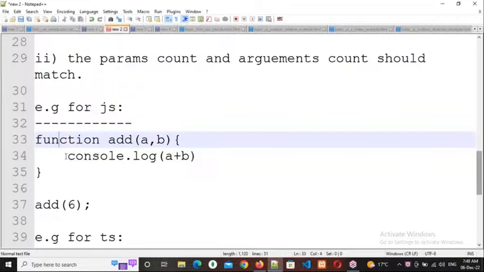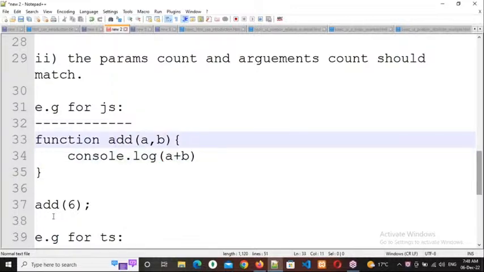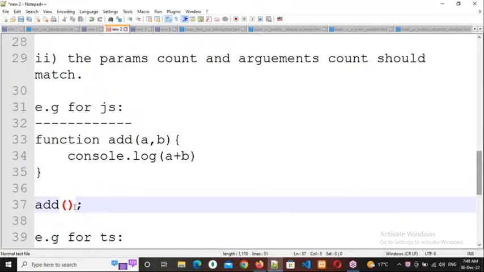Then only those instructions will execute, not automatically. So what is our function name? Add. That's why I'm calling the add function here, and I'm sending values because I want to perform add functionality. If you want to add, minimum how many values do you require?